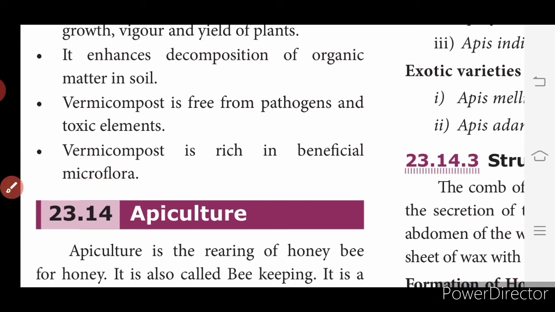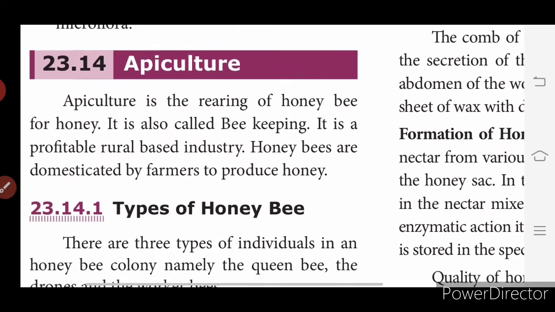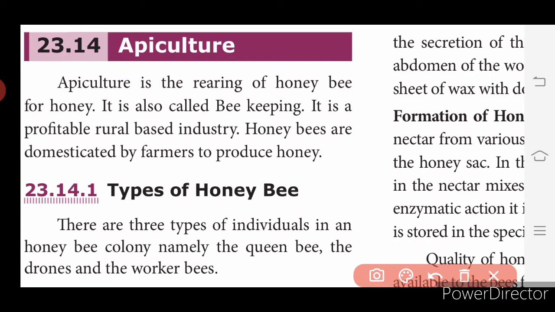So next is apiculture. So what is apiculture? Rearing of honeybees is called apiculture. Apiculture, 2 mark question: Apiculture is the rearing of honeybees for the extraction of honey. It is also called beekeeping. It is a profitable rural based industry. Honeybees are domesticated by farmers to produce honey.